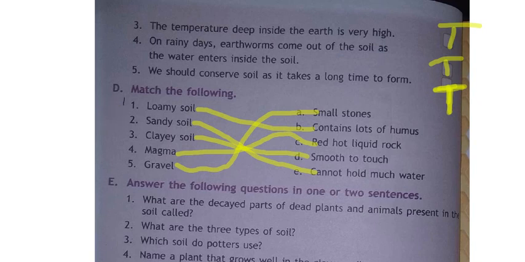First one is B. Second one is E. Third one, clay soil is smooth to touch. Which option is it, children? D. So the third answer is D. Fourth one, magma is red hot liquid rock. That is C. Gravel, the fifth one, is what? Small stones. That is A. So these are your answers: B, E, D, C and A. Okay.